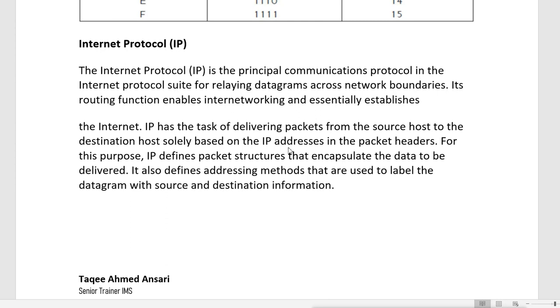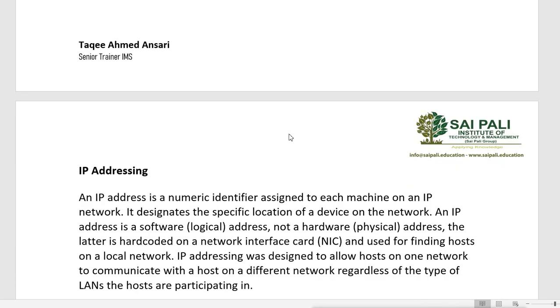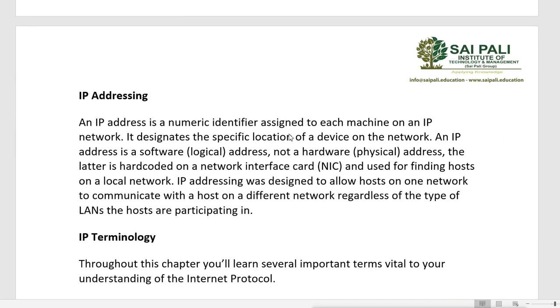All over the internet. So basically the internet is established on this internet protocol, because delivering the packet from a source to a destination from anywhere to anywhere based on these network addresses is the job of the internet protocol. And it provides the numbering system to label each source and destination, and that is called IP addressing.